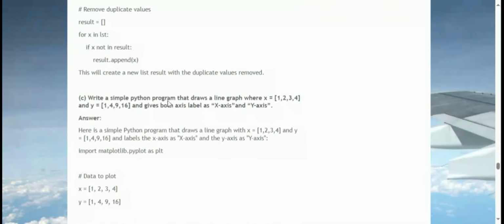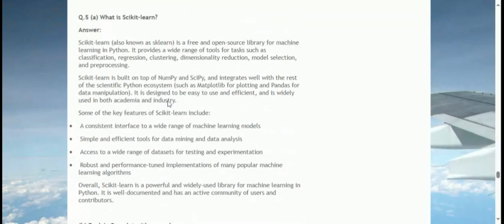Q.5. A. What is scikit-learn? Answer. Scikit-learn, also known as sklearn, is a free and open-source library for machine learning in Python. It provides a wide range of tools for tasks such as classification, regression, clustering, dimensionality reduction, model selection, and preprocessing. Scikit-learn is built on top of NumPy and SciPy, and integrates well with the rest of the scientific Python ecosystem, such as matplotlib for plotting and pandas for data manipulation. It is designed to be easy to use and efficient, and is widely used in both academia and industry.